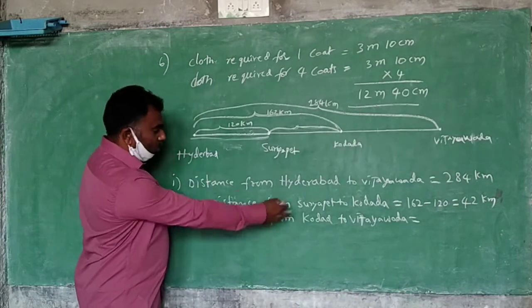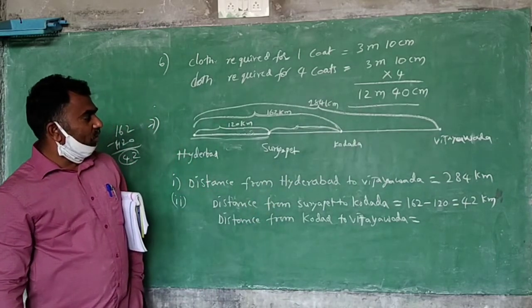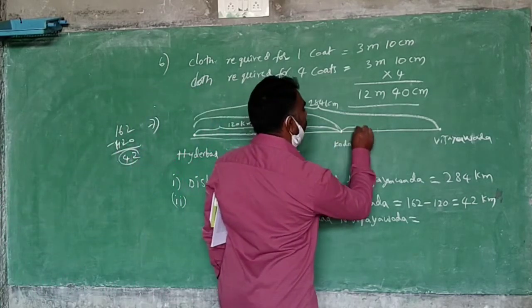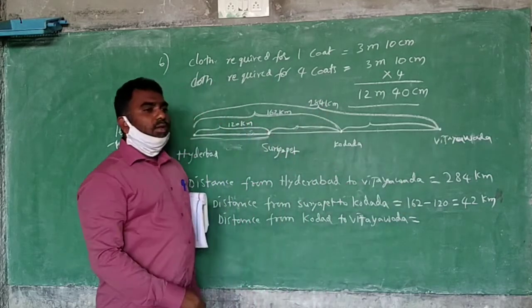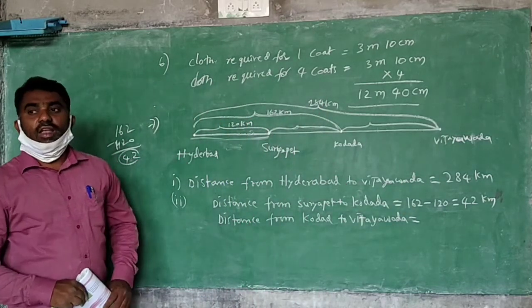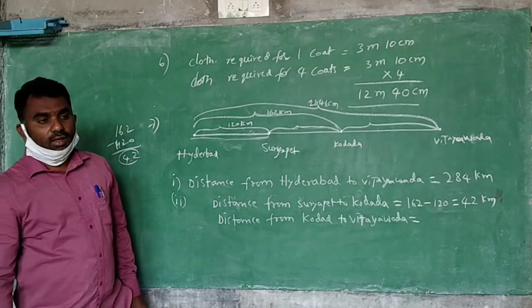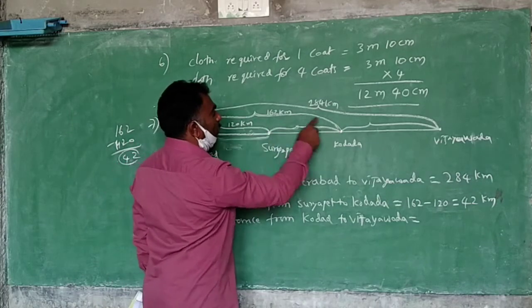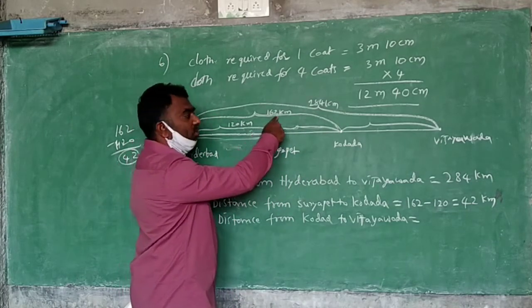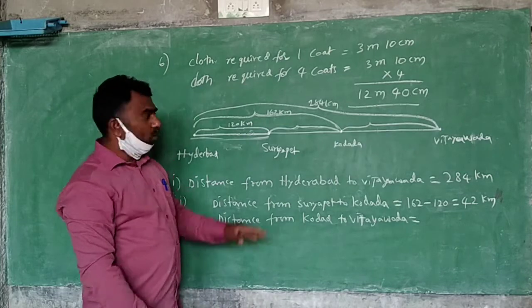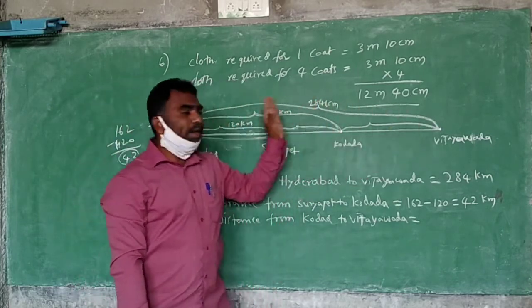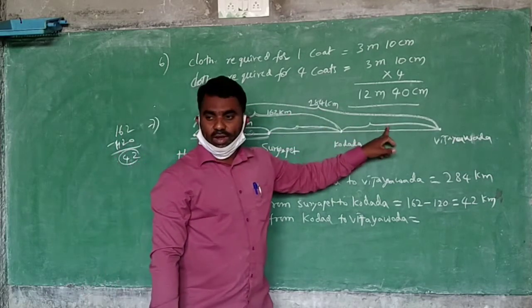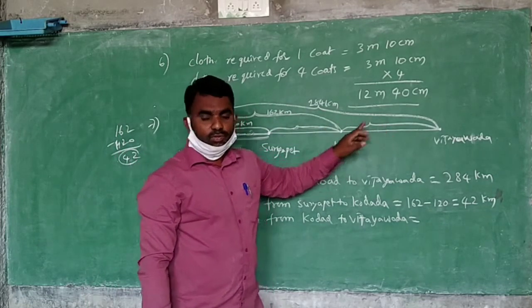Next one, Kodada to Vijayawada. Do you know the answer? No, we don't know. So this one you have to find. How do you find this? This you will also do by subtraction only. How do you know? See this. Full one is 284. Up to here is 162. This is the remaining. You want to find the remaining, so you have to subtract. What numbers do you have to take?